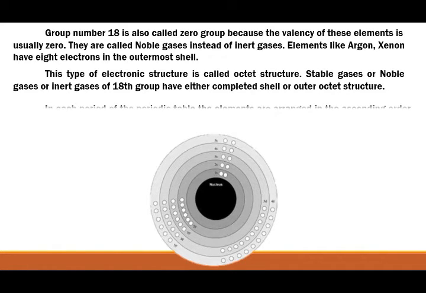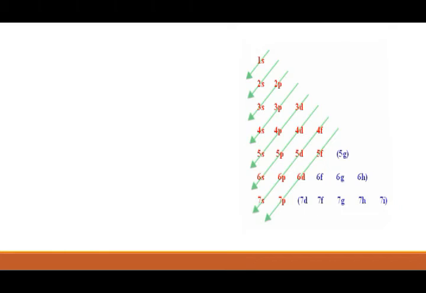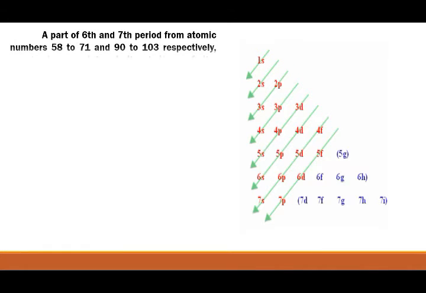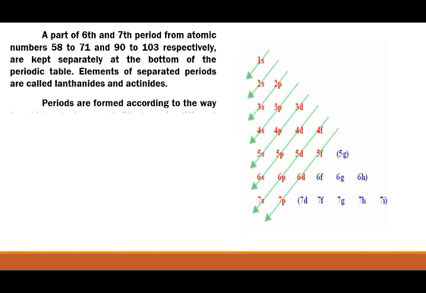In each period of the periodic table, the elements are arranged in the ascending order of their atomic number. A part of the 6th and 7th periods, from atomic numbers 58 to 71 and 90 to 103 respectively, are kept separately at the bottom of the periodic table. Elements of the separated periods are called lanthanides and actinides. Periods are formed according to the way in which electrons get filled up in different shells and orbitals.